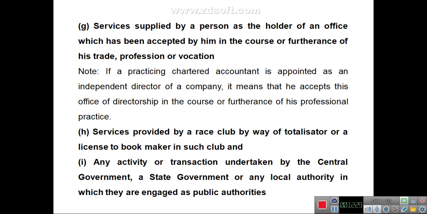It means that he accepts this office of directorship in the course or furtherance of his professional practice, so those services will be treated as business. The next one is the services provided by a race club by way of totalizer or license to bookmaker in such club.